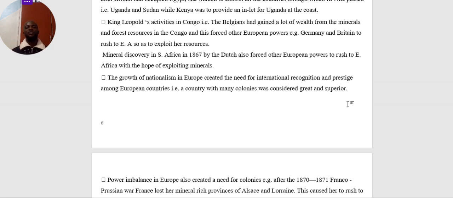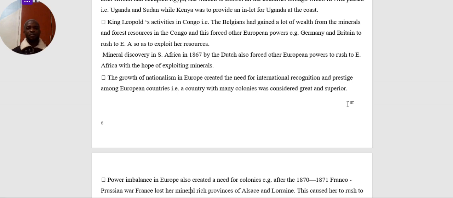If we talk about mineral discovery, we shall look at a man called Cecil Rhodes. Cecil Rhodes was one of the British explorers that explored South Africa. This man went to Kimberley and Witwatersrand, and he discovered diamond and gold, and at the same time manganese. These are things that were highly demanded in Britain.